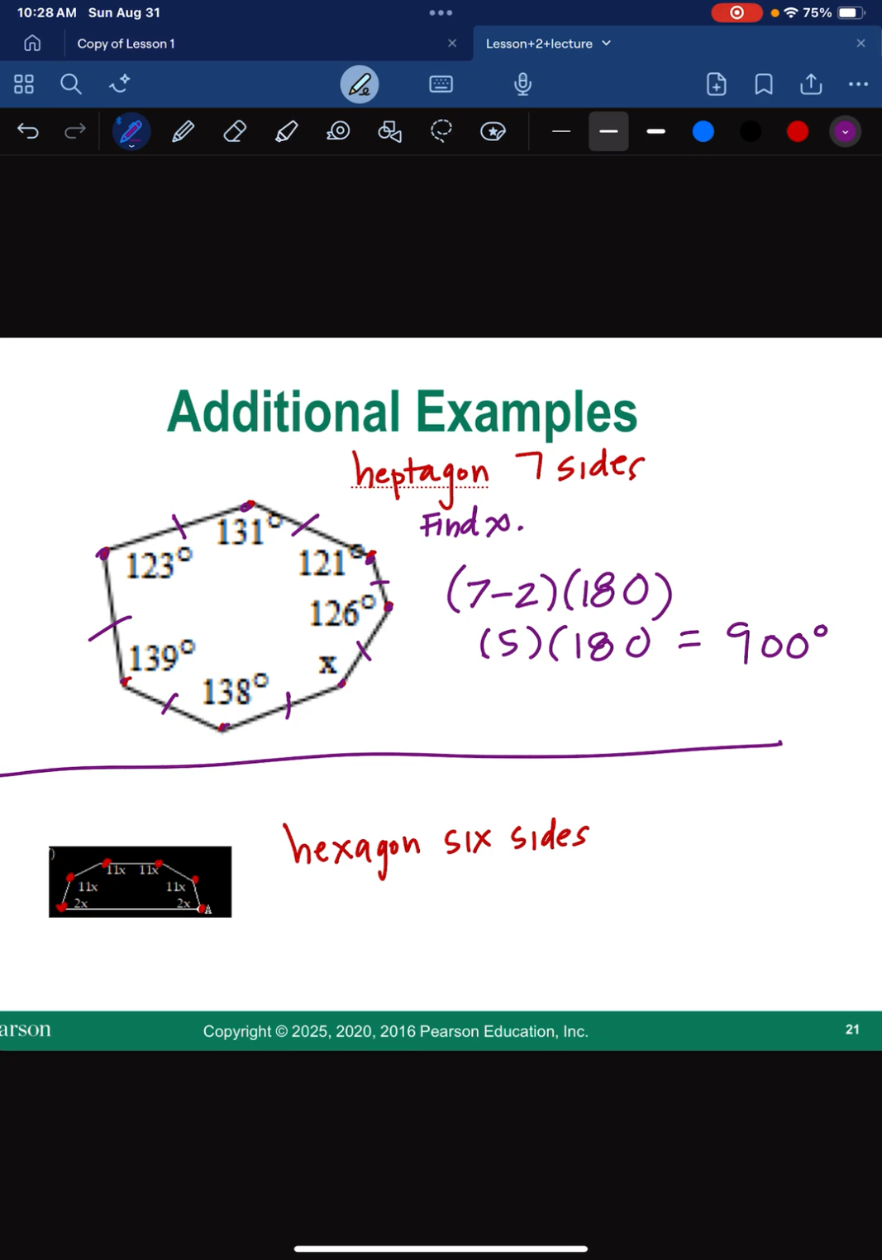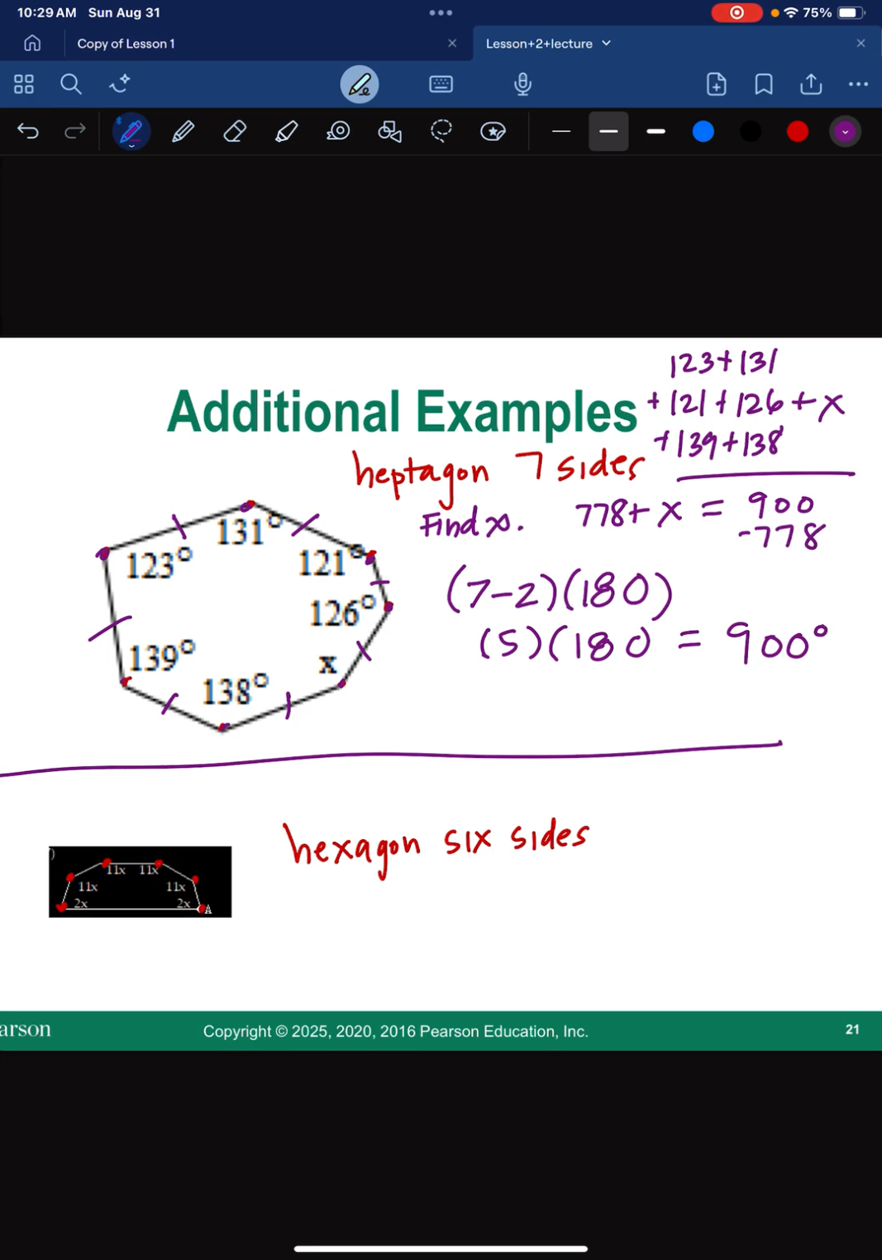So we're going to go through there and add up the angles. So we could say 123 plus 131 plus 121 plus 126 plus 139 plus 138. All of those plus x have to equal 900 degrees. So 123, 131, 121, 126, 139, and 138 total 778 degrees. So 778 degrees plus x would equal 900. So I could subtract 778 from both sides.